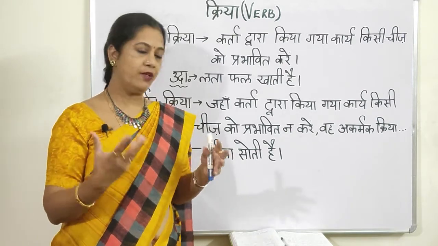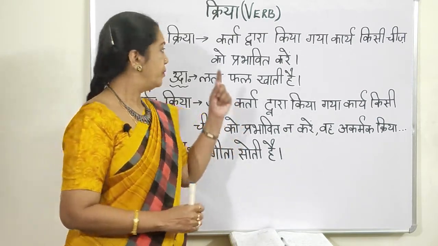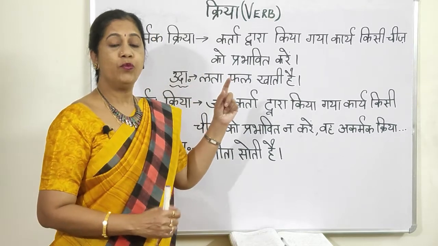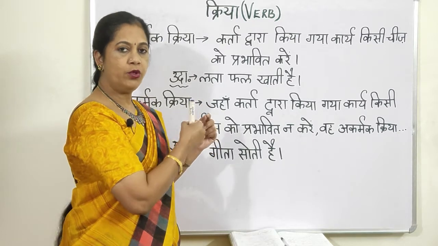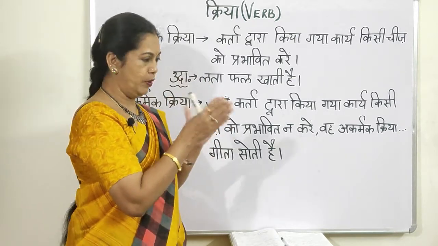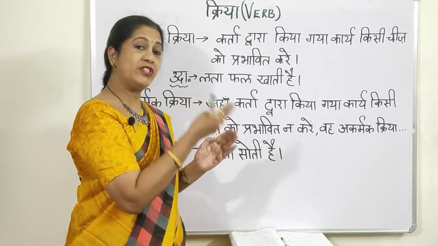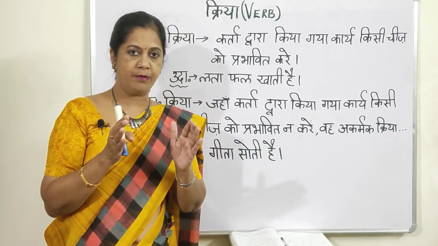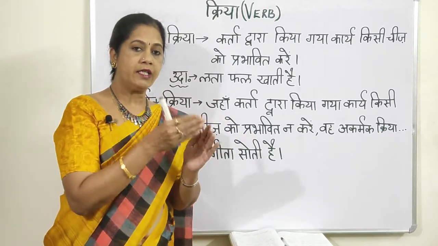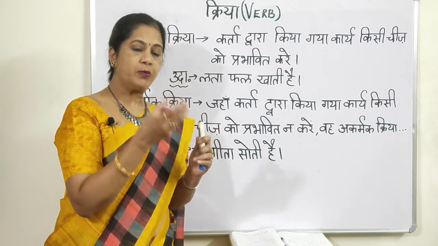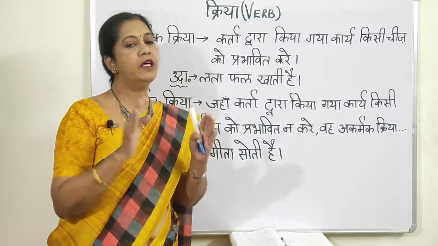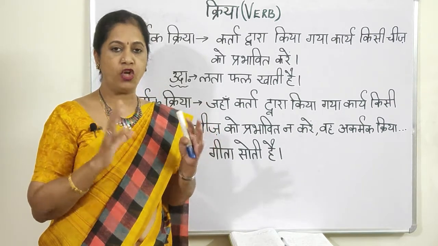The action words are verbs. Now the particular work which the verb denotes, which it affects, that is कर्म. मतलब जिस पर क्रिया का असर पड़े, जिस पर क्रिया का असर पड़े वह कर्म है, that is object.